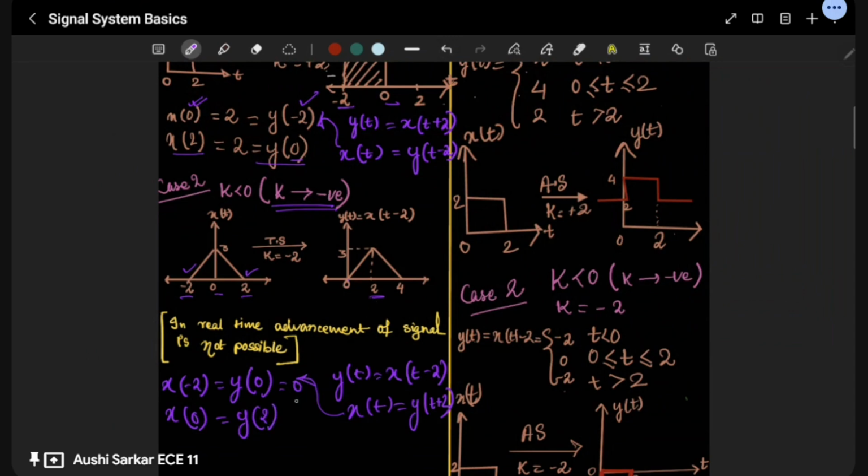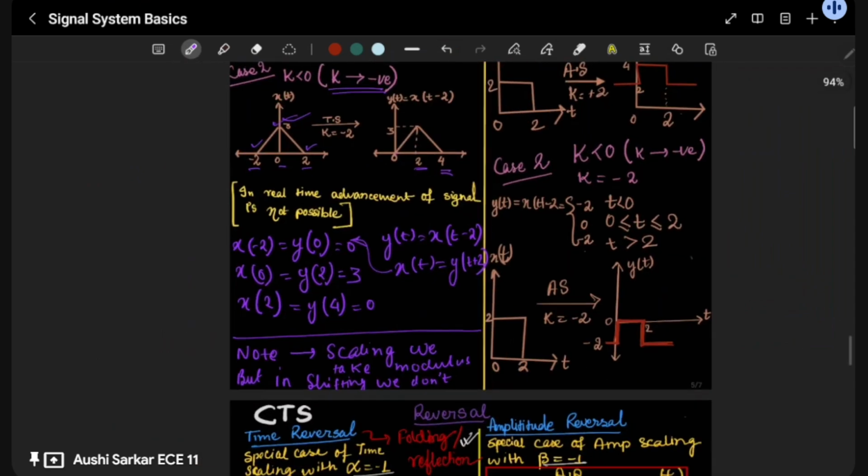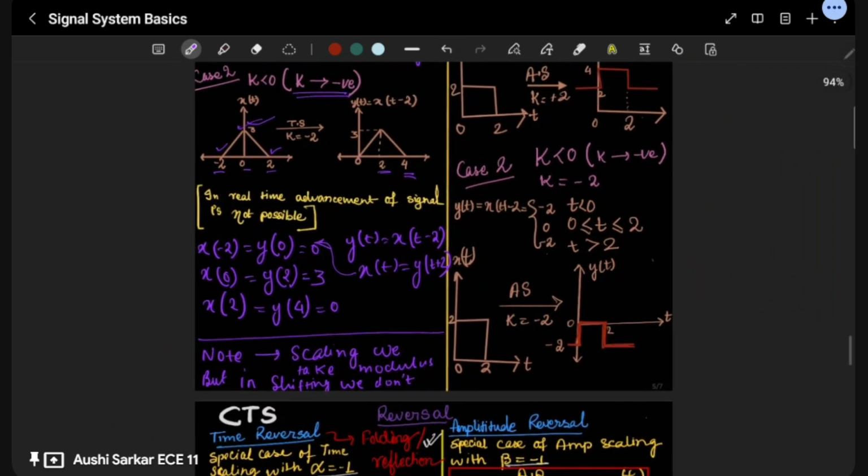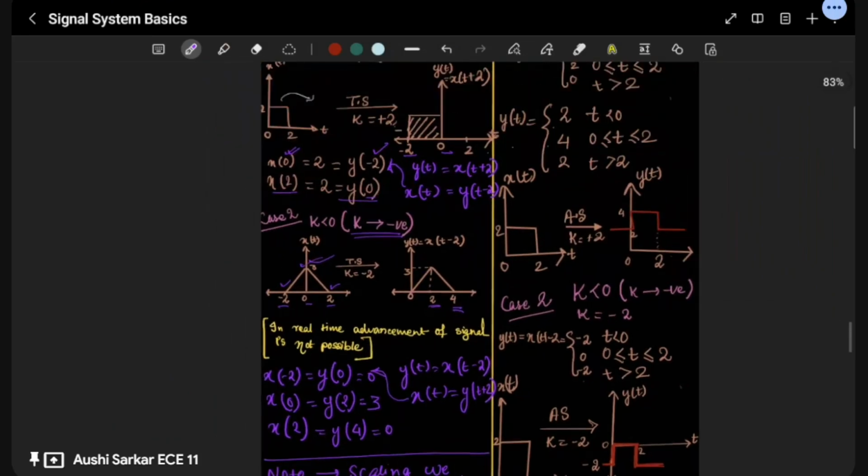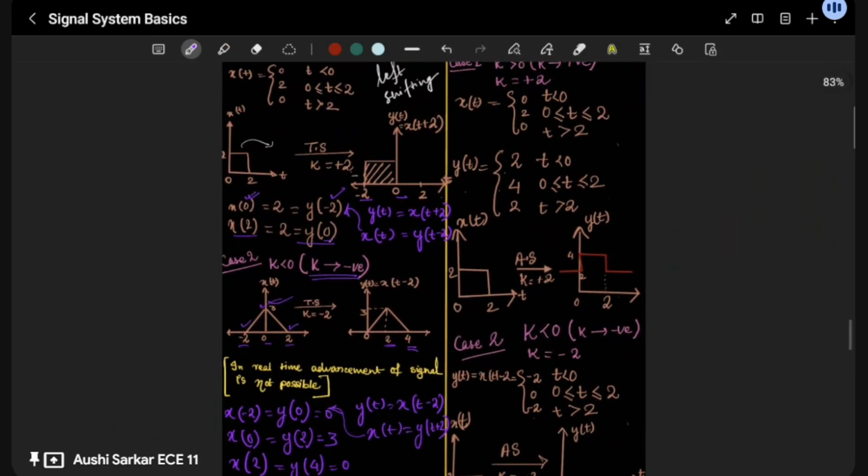Here you can see at y is equal to 2, the amplitude is 3. So the amplitude remains the same. The amplitude is 3. And here when x is equal to 2, then y is equal to 4. Where is this 4? This is the 4. And then again, the amplitude drops to 0. So you can see over here, this is the complete note. Okay. So here you can see the advancement of the signal takes place.